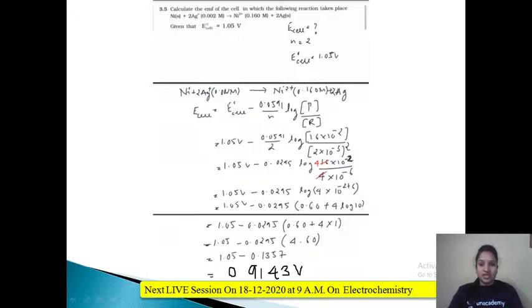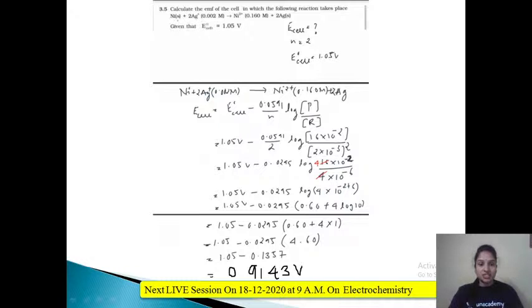Here is the question. Calculate the EMF of the cell in which the following reaction takes place. So what we have to calculate is the E cell, that is the EMF of the cell, and the reaction has been given. They have also given you the E naught cell value, which is 1.05. So let me write it here first. E cell we need to find. E naught cell value is 1.05 volt.